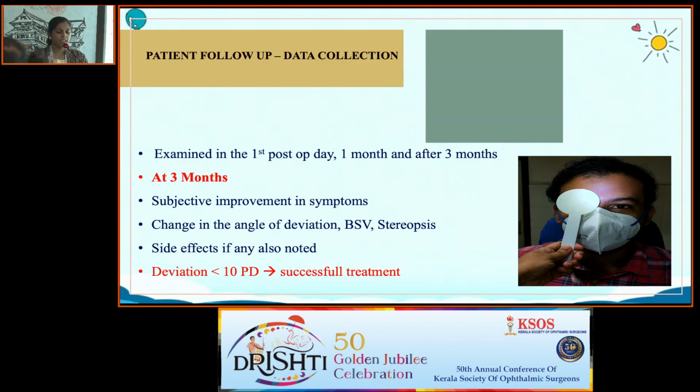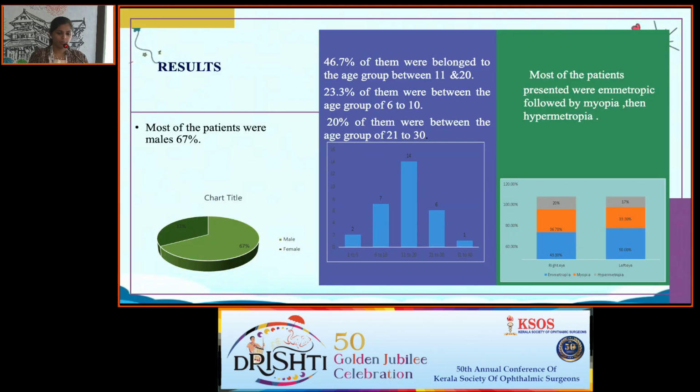At 3 months, we inquired about the subjective improvement in the symptoms, change in the angle of deviation, best corrected visual acuity, stereopsis, and side effects, if any, were noted. The treatment was considered successful if the deviation was less than 10 prism diopters. The results of the study were that most of the patients were males, that is 67%.